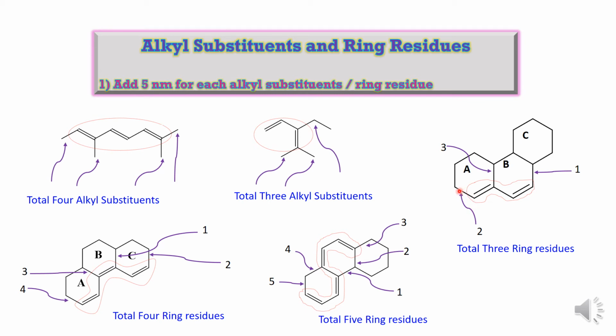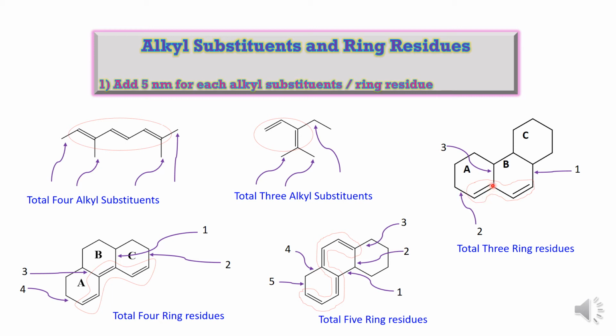This is the ring compound. Heteroannular diene system is present. You have to trace that conjugated system fully like this. So the conjugated system starts from this carbon, then next this carbon, next this carbon and this carbon. Now we will see at every carbon, at this carbon there is an alkyl substituent. Whenever the alkyl substituent is present in the ring, it is called a ring residue. So this is the one ring residue.